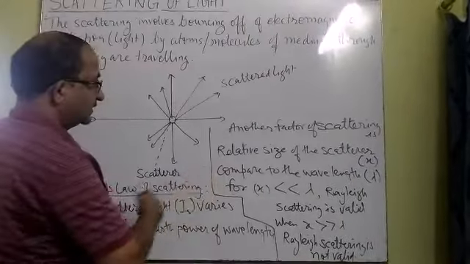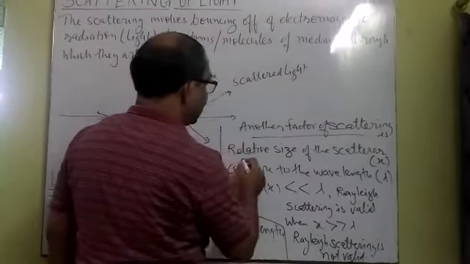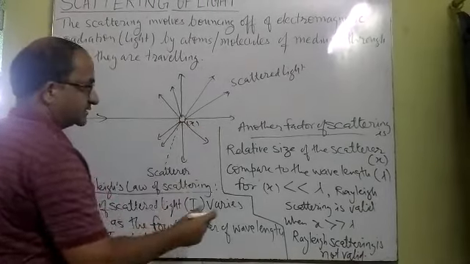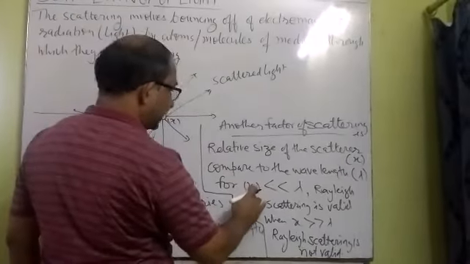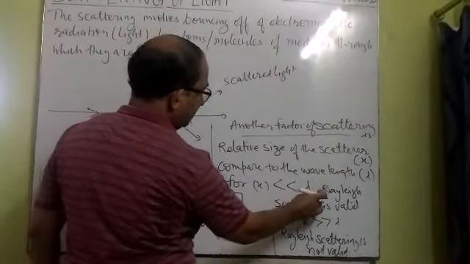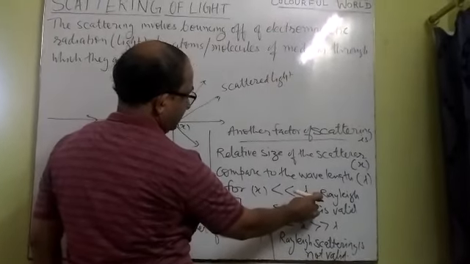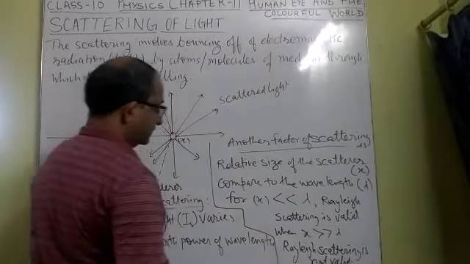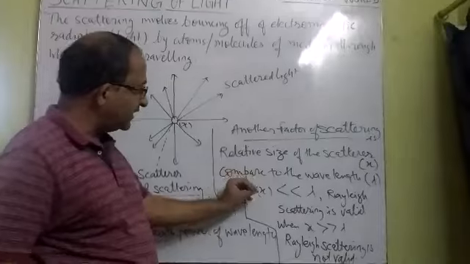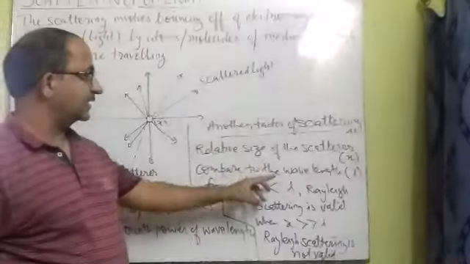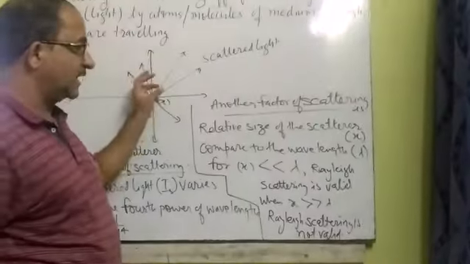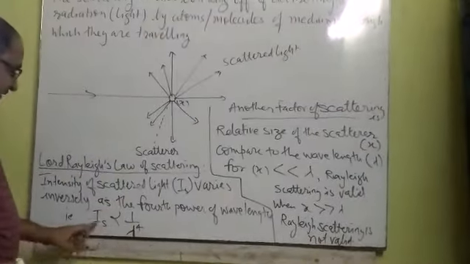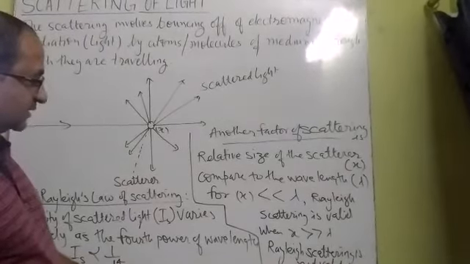The second scattering factor is the relative size of the scatterer. This is the scatterer, and its size we consider as x. If the size of the scatterer is much less than the wavelength of the light, then Rayleigh scattering is valid. That means if the particle is very small, smaller than the wavelength of the color of light, then Rayleigh scattering is valid, and I_S proportional to 1 upon lambda^4 takes place.